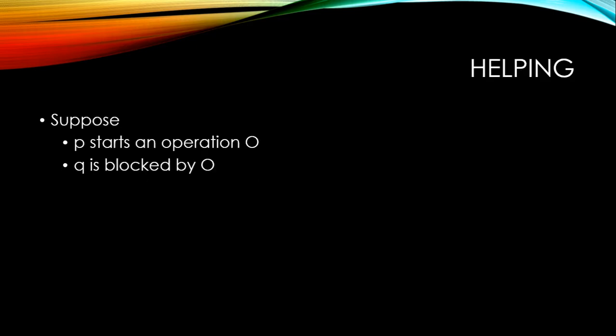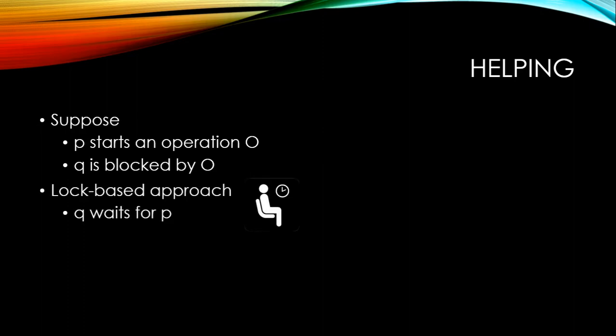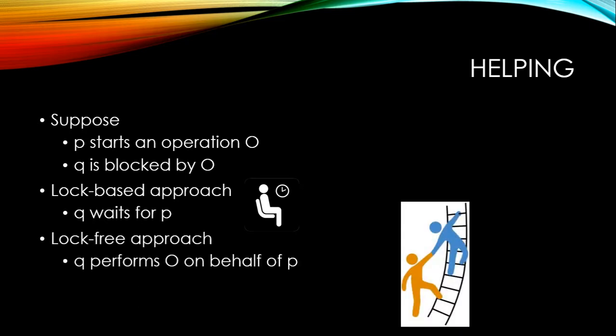So what's helping? Well, suppose a process P starts an operation O, and then another process Q is blocked by O, prevented from making progress. A traditional lock-based approach would see Q just waiting for P to finish, but in a lock-free approach, Q will actually perform part or all of P's operation O on behalf of P. And the big question is, how does Q know how to perform O? I mean, P's the one who wants to perform O. How does that information get from P to Q?